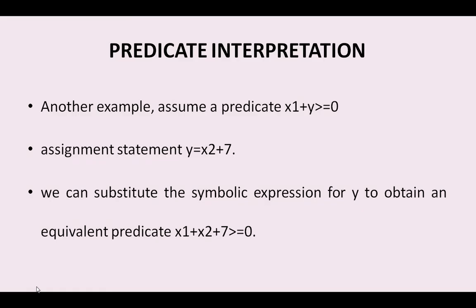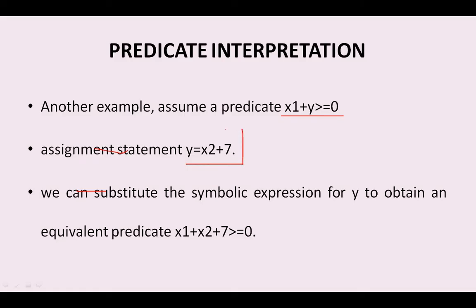Another example: x1 + y >= 0. In the same manner, y is equal to x2 + 7.